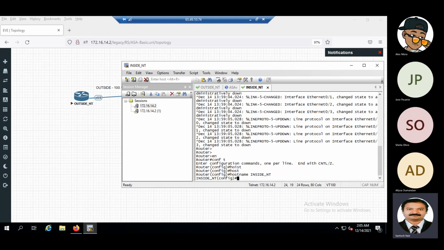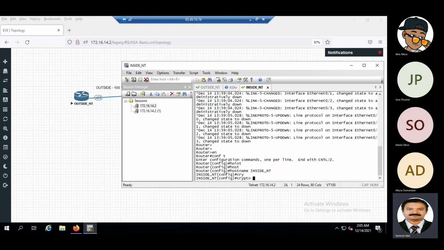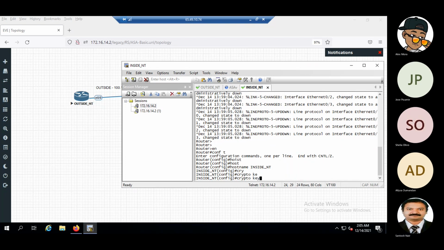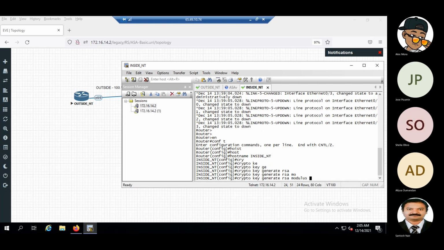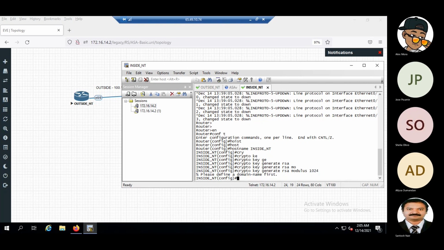Network, right? So we will not give the domain name this time, just to show you what is happening. So if I do a crypto key, please define a domain name, right?